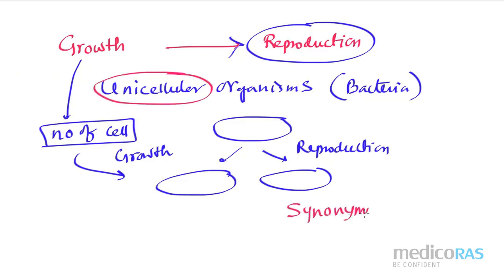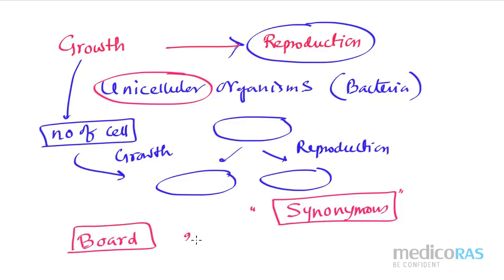I hope everyone can write this point, as you have got this information in your school standard also. So you can write this point, and please remember, in board examination you'll have this question for 2, or sometimes it may ask for a 3-mark question. So please note down how we can define growth and reproduction as synonymous in case of unicellular organism.